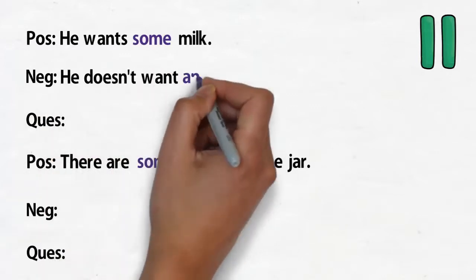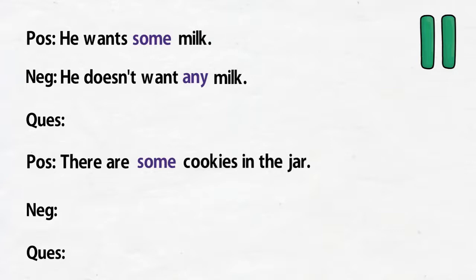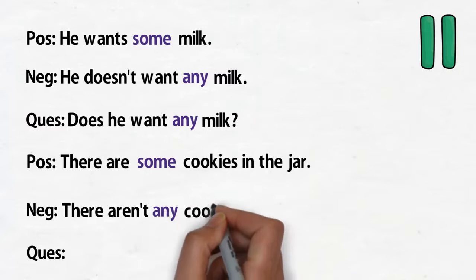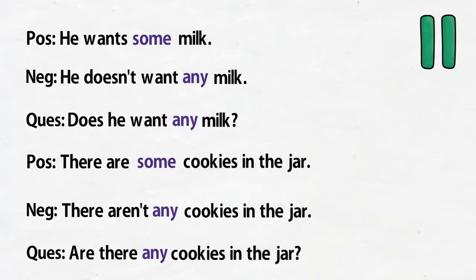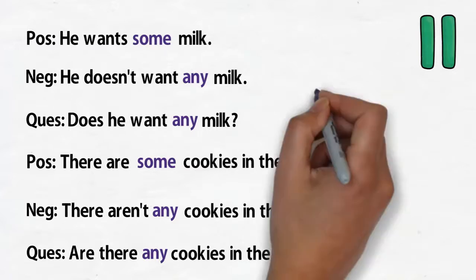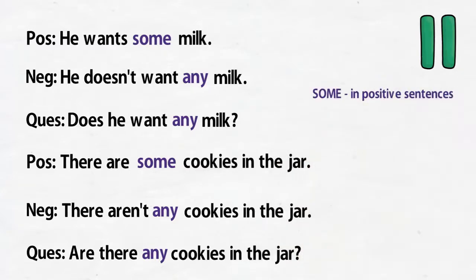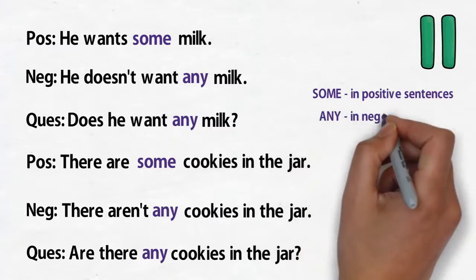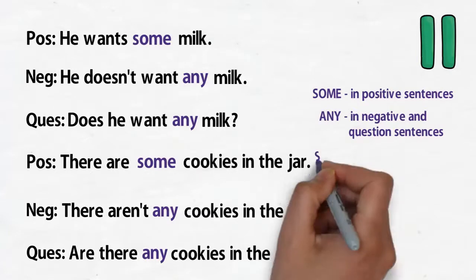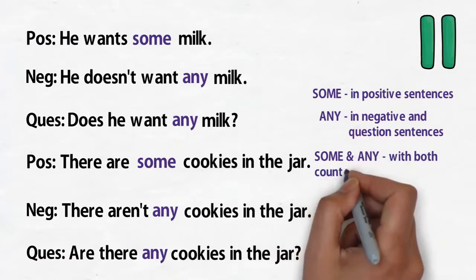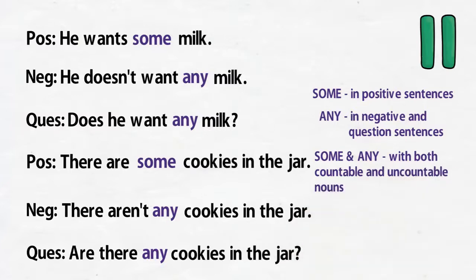He doesn't want any milk. Does he want any milk? There aren't any cookies in the jar. Are there any cookies in the jar? As you can see from these examples, we can say that we use some in positive sentences and any in negative and question sentences. And we use some and any with both countable and uncountable nouns.